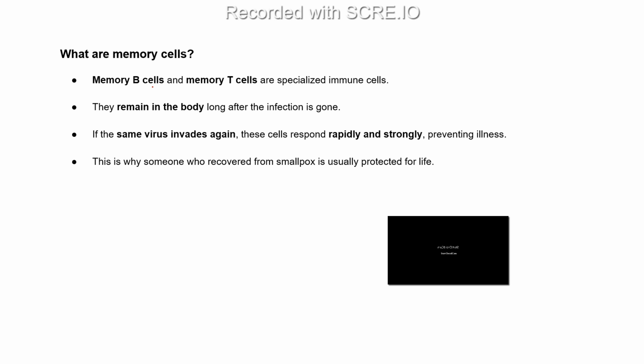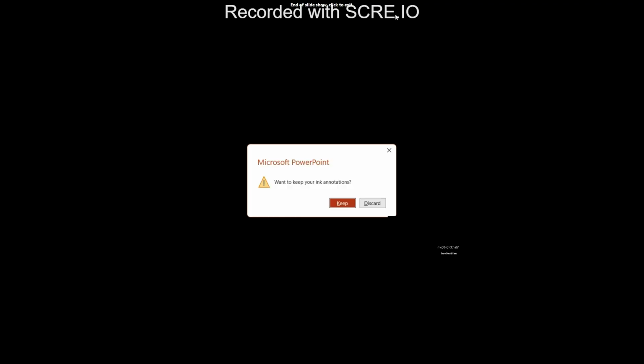Memory T cells, I already told you, if the same virus comes, they'll respond rapidly and strongly and prevent the infection. That's why someone who recovered from smallpox, who has had smallpox once, it will never come again to that same person. So they are usually protected for their whole life. So that's all. Thank you.